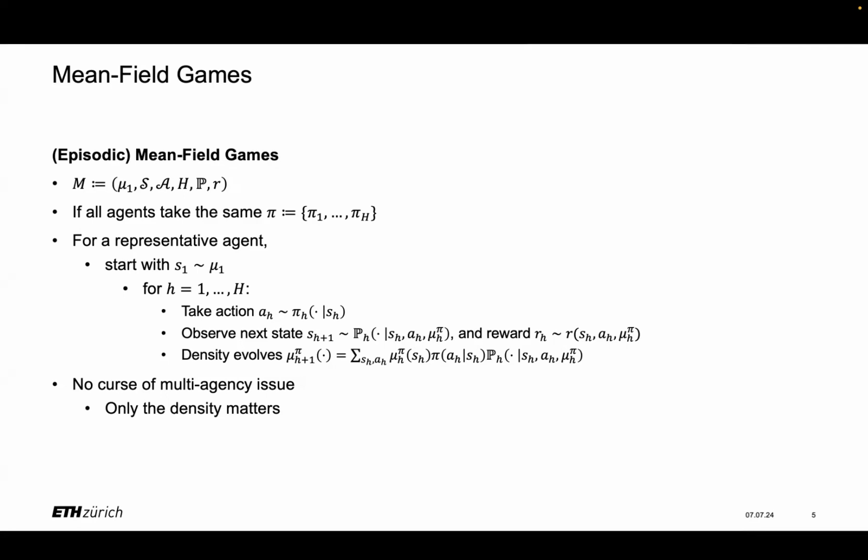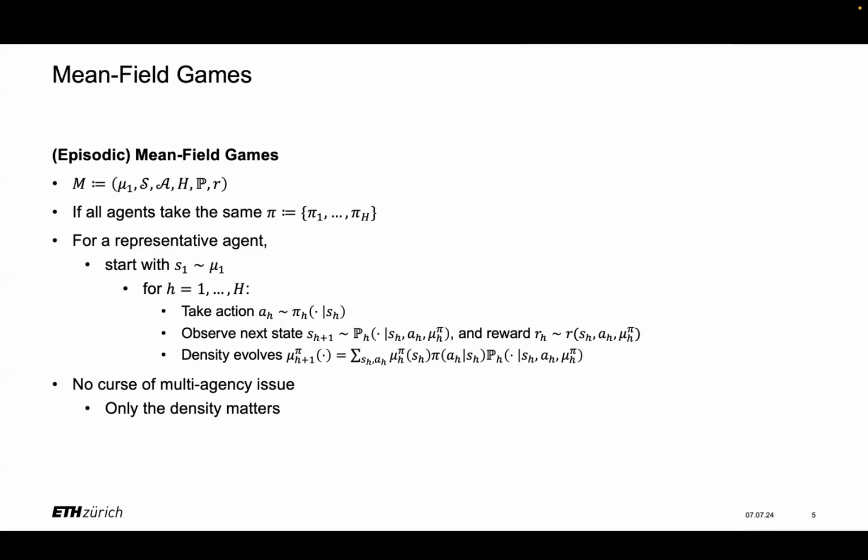And more formally speaking, in this paper, we consider the episodic, or say the finite-horizon, mean-field games. We use M to denote the mean-field game model, which can be specified by a tuple with 6 elements. Here we use mu1 to denote the initial state distribution. S and A denote the state and action space. H means the maximal horizon length. P and R denote the transition and reward function.